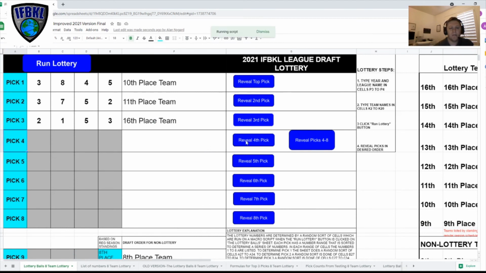So I'm just going to reveal them using the individual buttons. You can see it's just revealing them in the order that they finished in the standings, based on the number. So if you were to hit this again, you'd get different results.